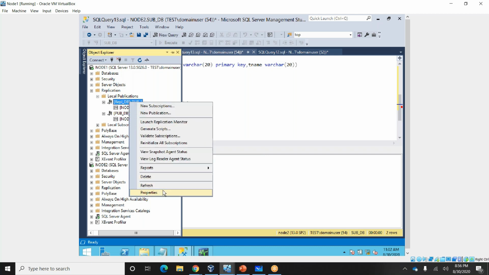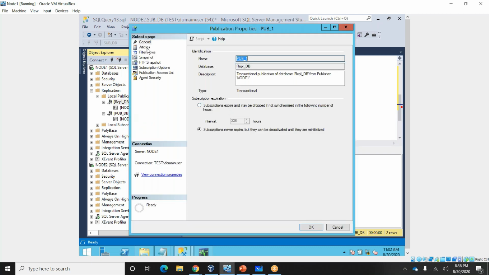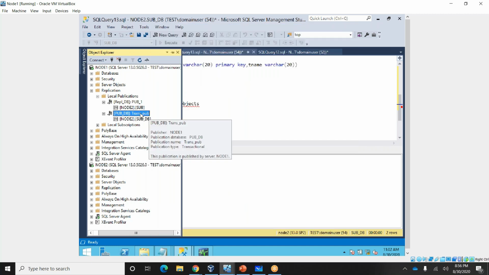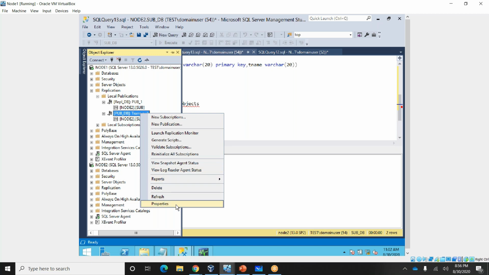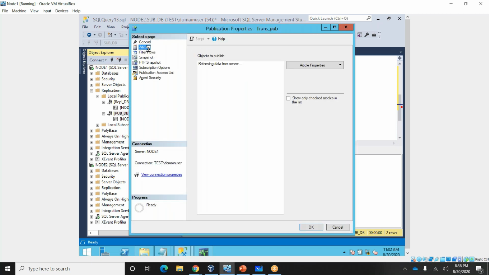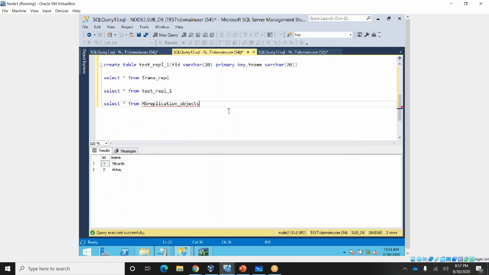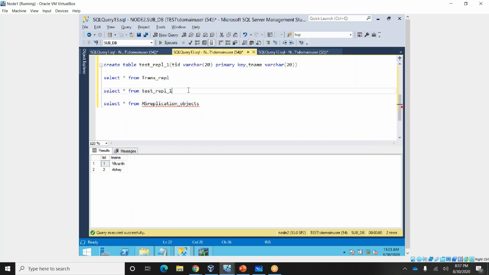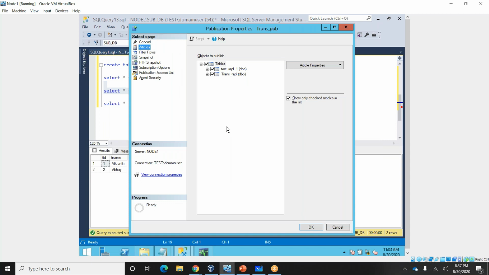Right click, properties, filter. Sorry, not this one. Right click, properties, articles. So which is the one? Test table.